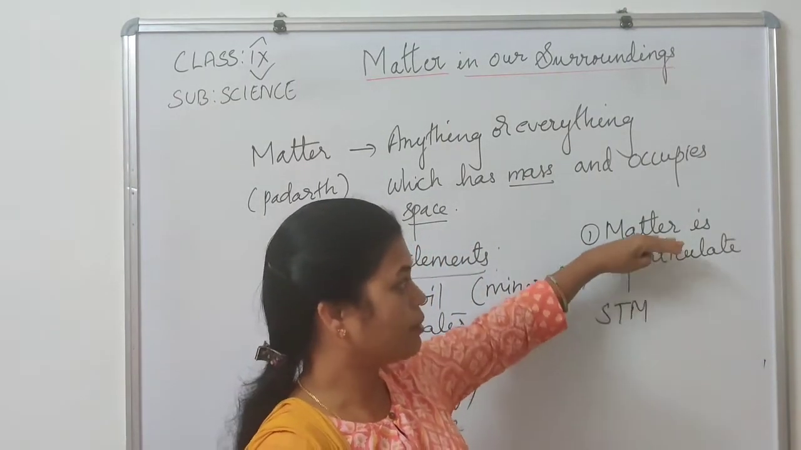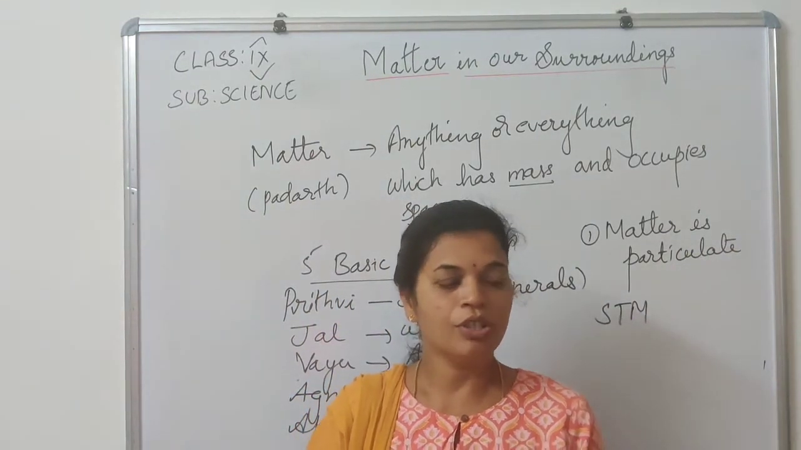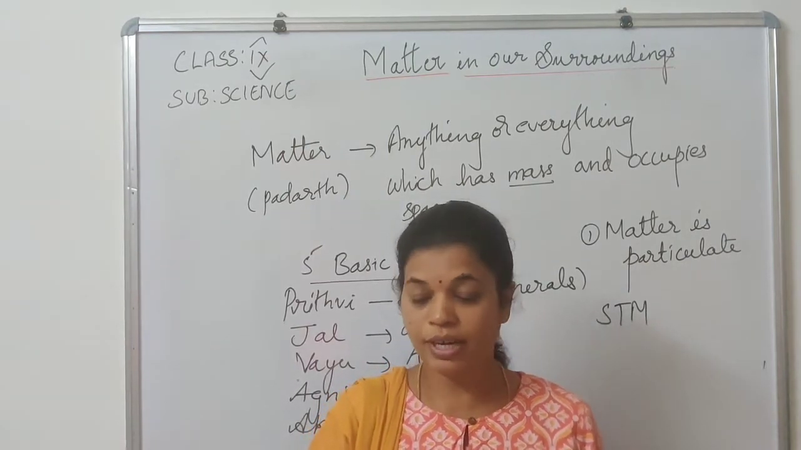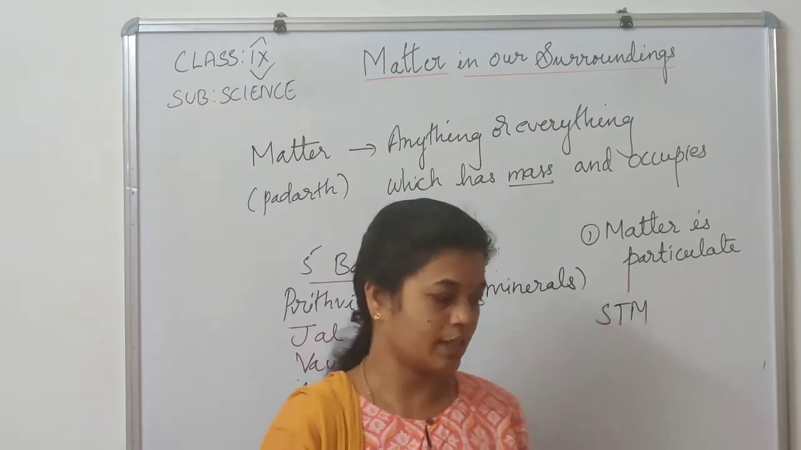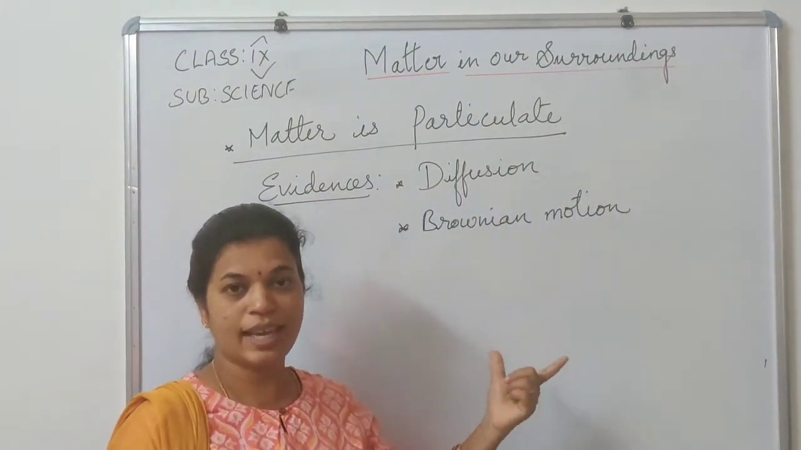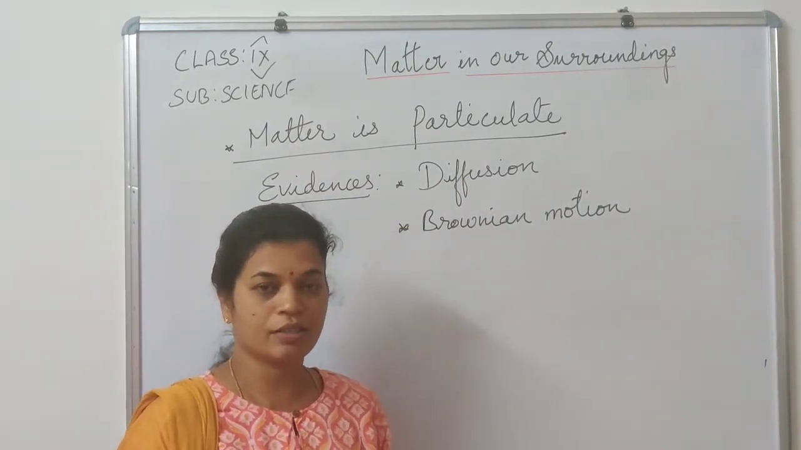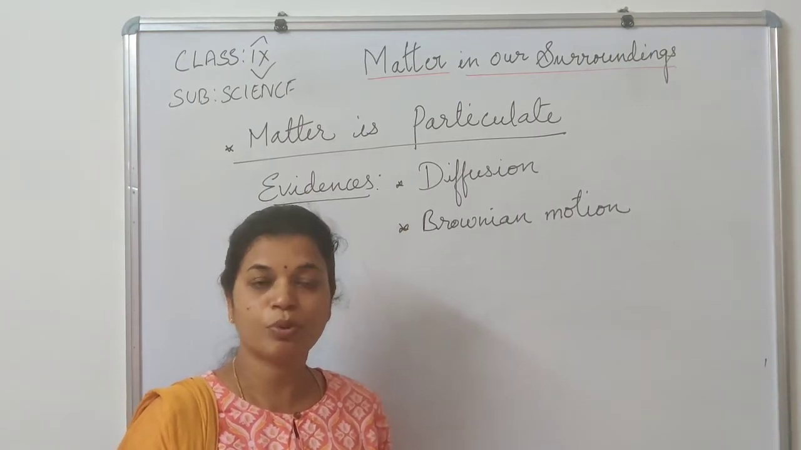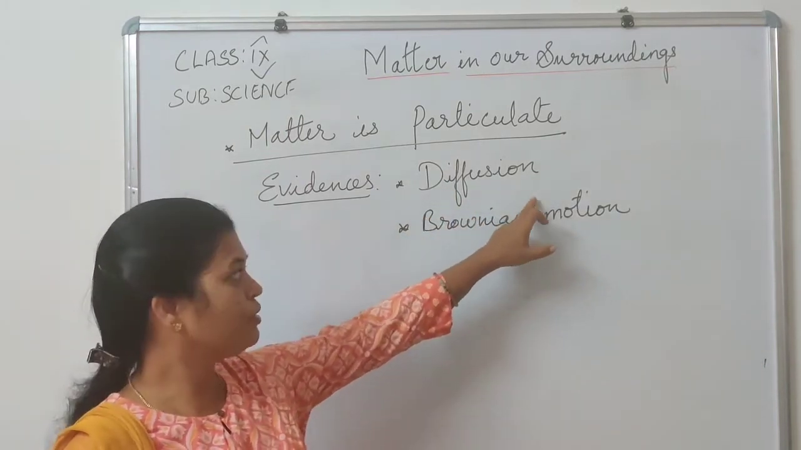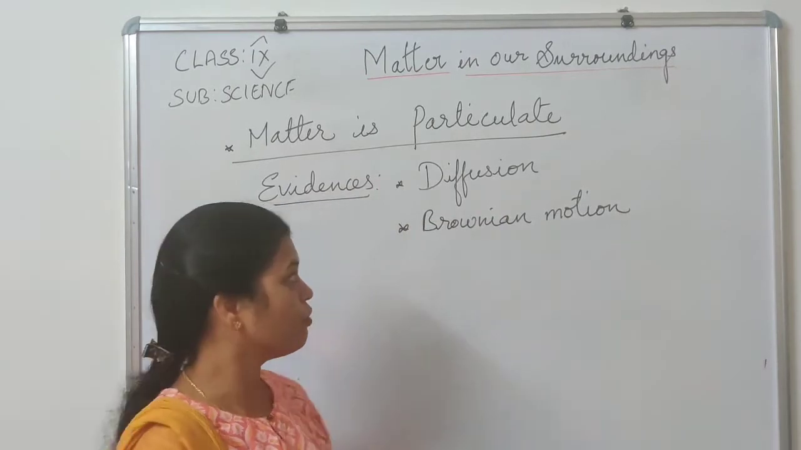First, let's go back to the fact that matter is particulate. According to science, we should not simply believe it; there should be some evidence. As we discussed, matter is made up of tiniest particles, so what evidence proves that matter is particulate? It is based on the process of diffusion and the evidence of Brownian motion. Let us discuss one after another.